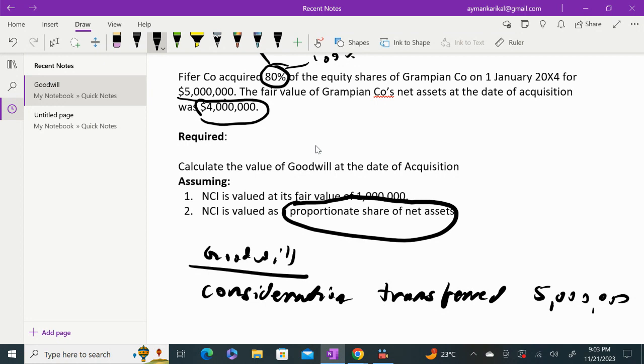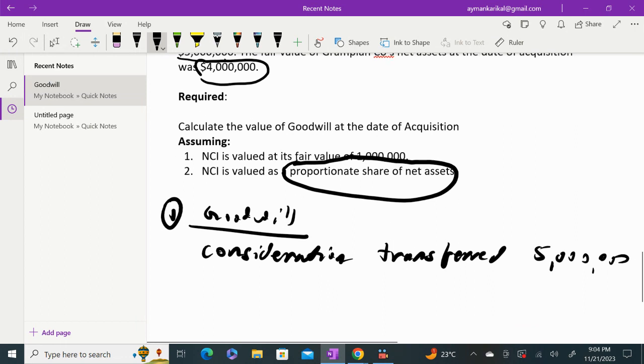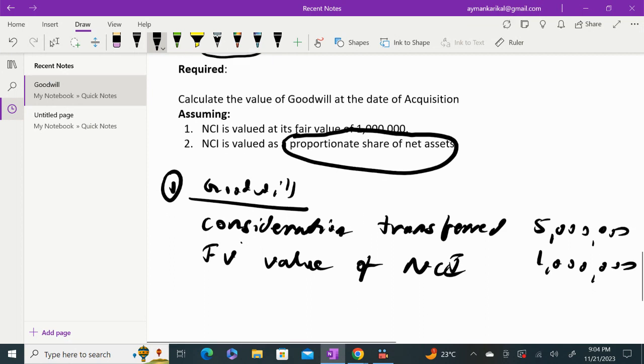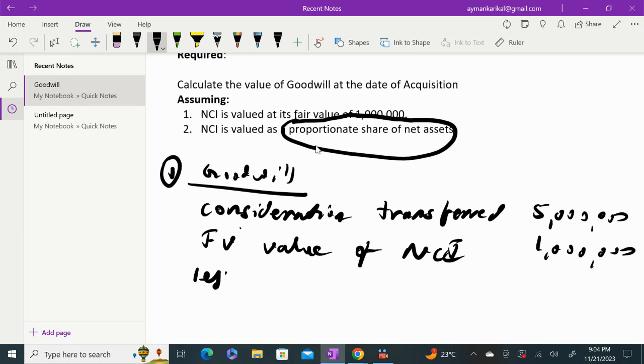They have asked us to use the fair value of the net asset acquired. Okay. So as I've written, the fair value of the NCI is 1 million. So the next thing which we are supposed to take is the fair value of the NCI. So I'm writing here fair value of NCI, that is 1 million. Then we have to deduct the fair value of net asset at the date of acquisition.